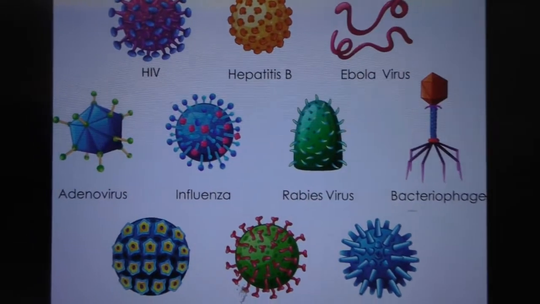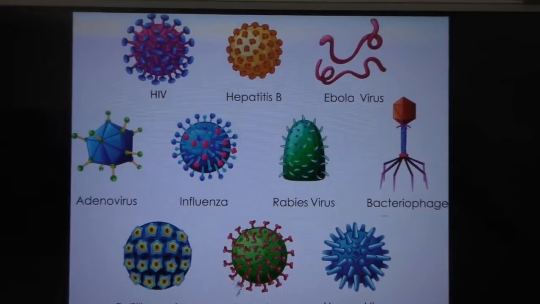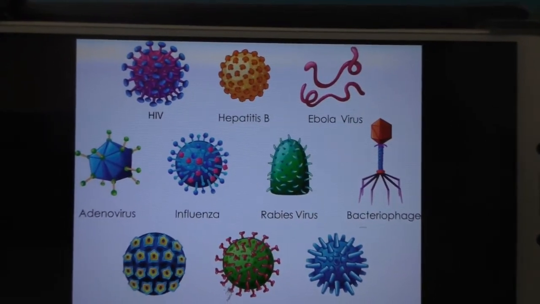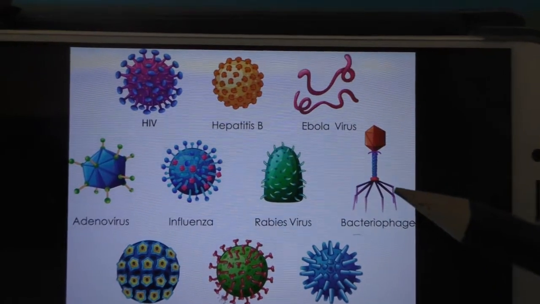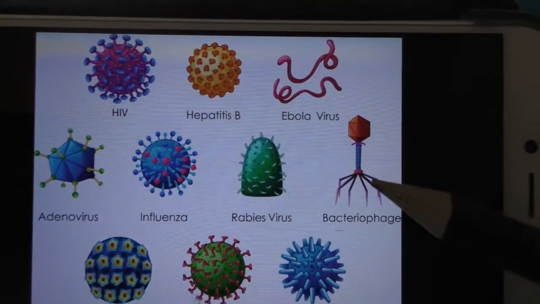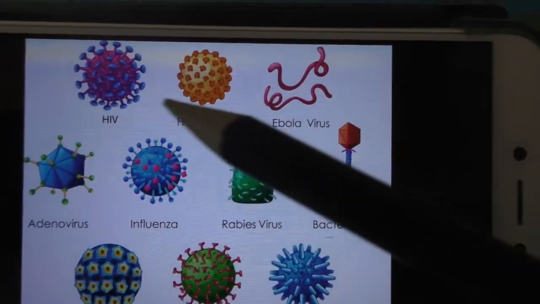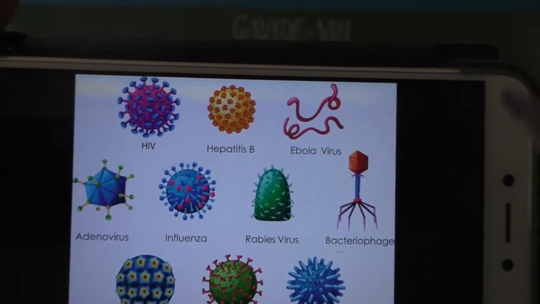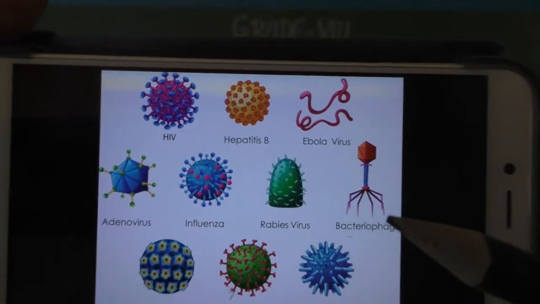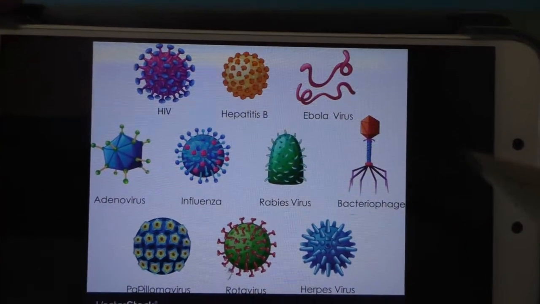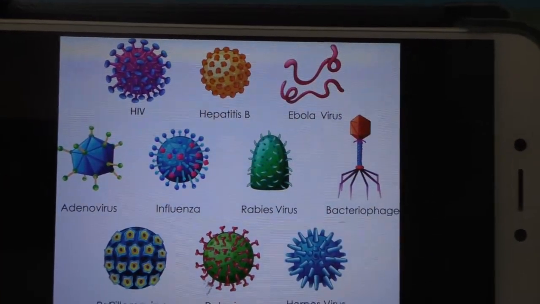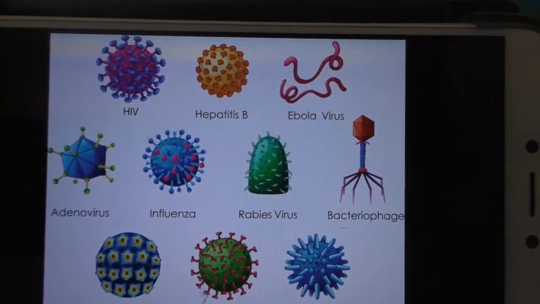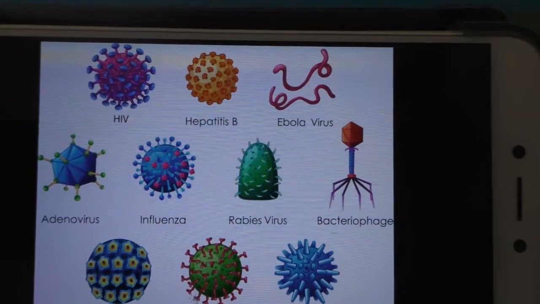Look here, children, these are different viruses. This picture is given in your book, no? Bacteriophage. Okay, different viruses. This is HIV virus, hepatitis virus, rhinovirus, many are given, isn't it? So different viruses. The viruses are very small compared to the bacteria.